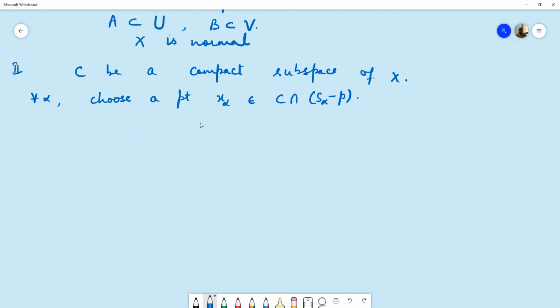Which means we will prove that C intersection S alpha minus P is the empty set except for a finite number of sets.